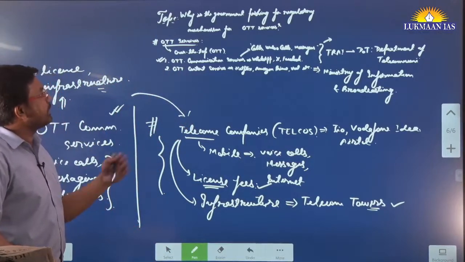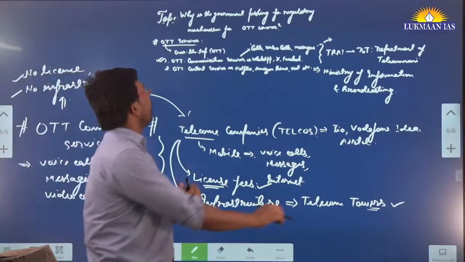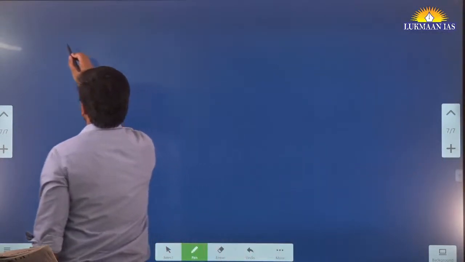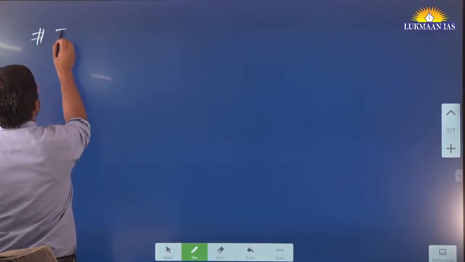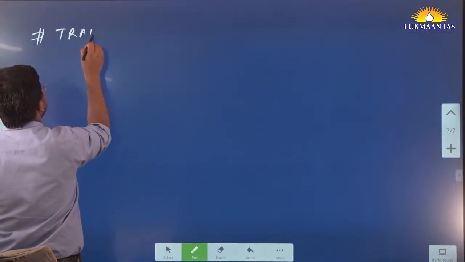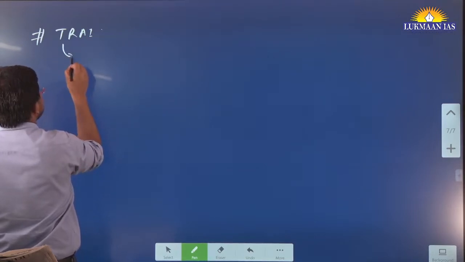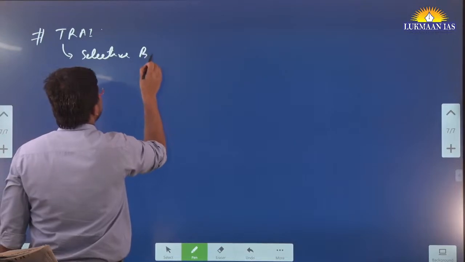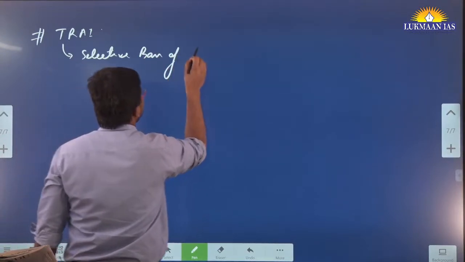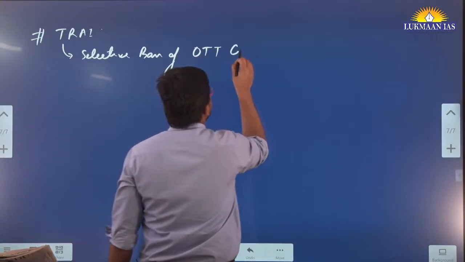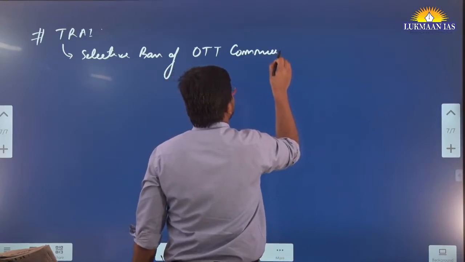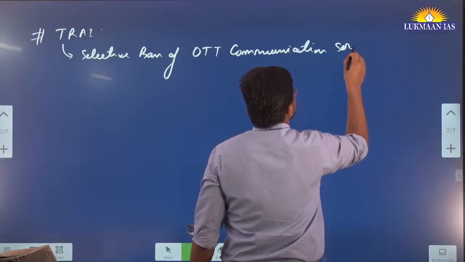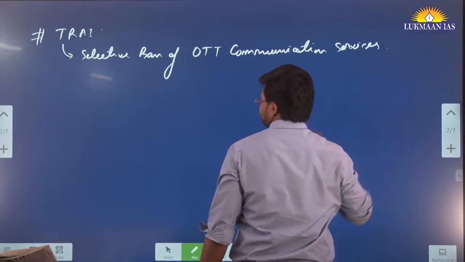And also now there is an issue of selective ban on apps. There is an issue floated by the Telecom Regulatory Authority of India. What they have said is, can we go for a selective ban of OTT communication service apps?